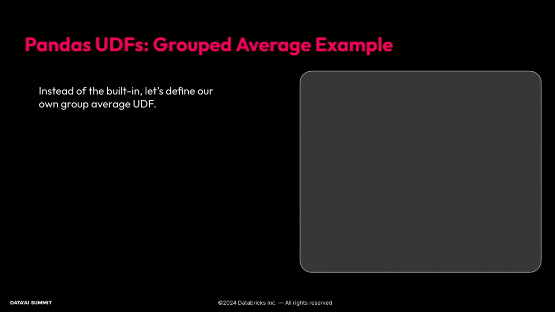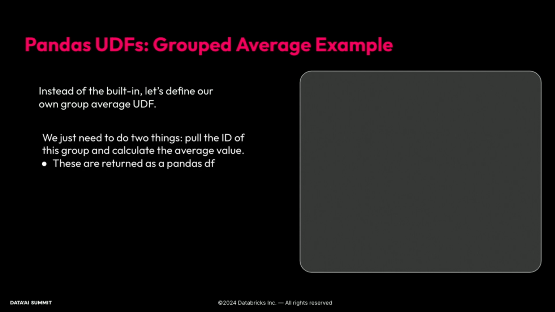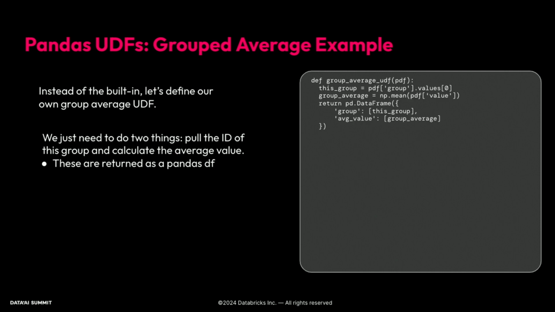Now let's advance this. Instead of using our built-in, let's define our own grouped average UDF. So really what we're tasked with there are 2 things. To recreate that table that was in the output, we need a group and we need our average values. In return, we need to return those as a Pandas data frame.